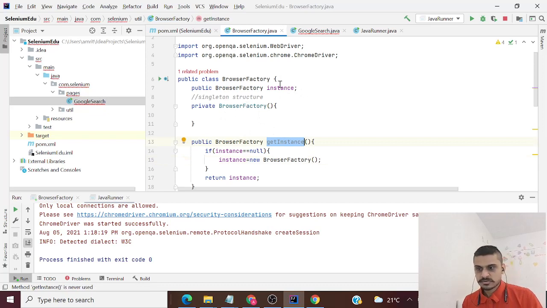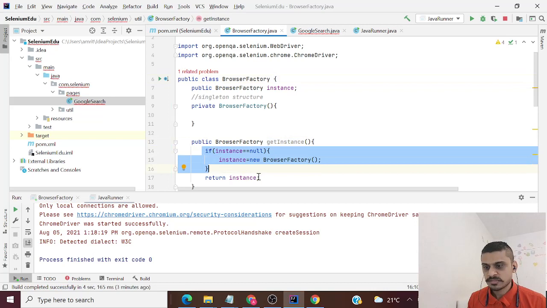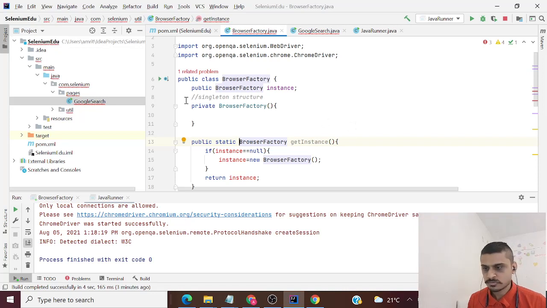Now definitely I cannot create the object of this class. I cannot instantiate this class, but I will get the object using get instance. Now it is creating the object of this class and returning me that instance of the object. Now this has to be static as well, guys, so that it is moved out of the class scope. And similarly, your instance object should also be static.